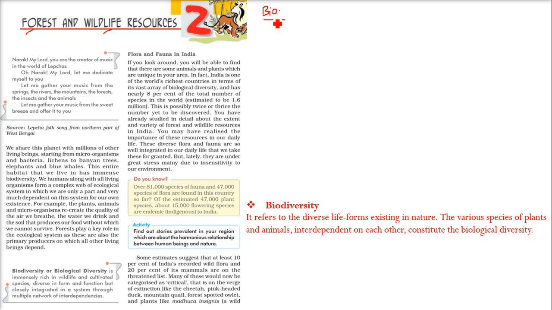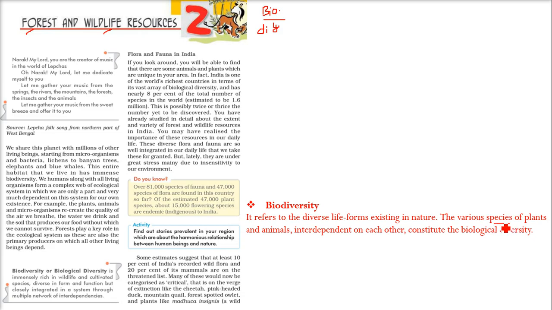And when we say diversity, that means different forms. So different forms of biology, different forms of plants and animals, of any type, any size. It refers to diverse life forms existing in our nature.